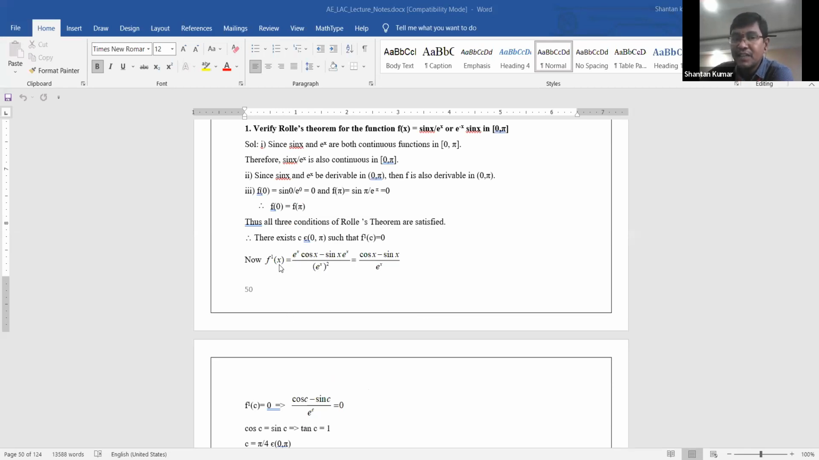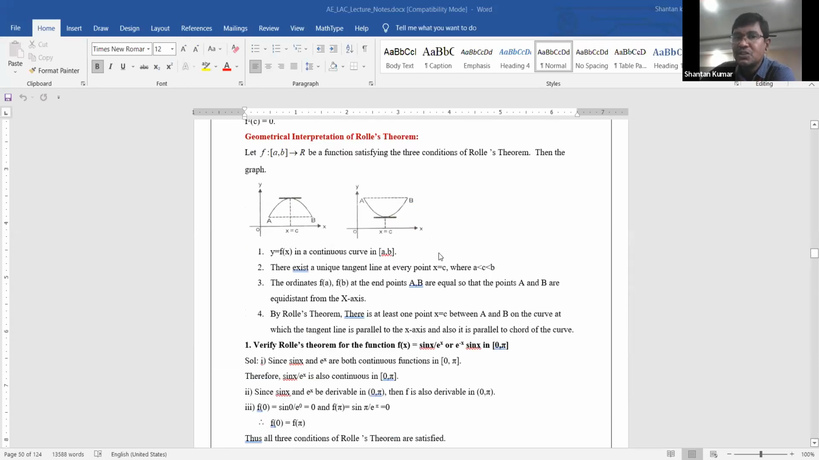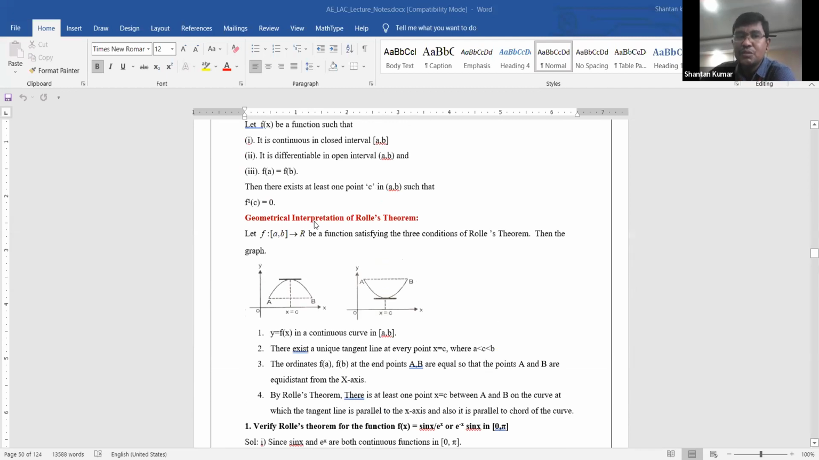Whatever you are getting for f dash of x, you need to replace x with c. Therefore, f dash of c is equal to cos c minus sin c by e power c, and we need to equate it to zero. Why equate it to zero? Because you need to observe the three conditions.